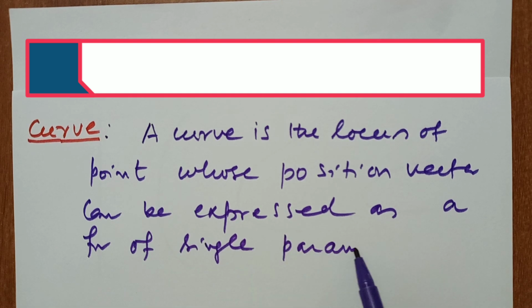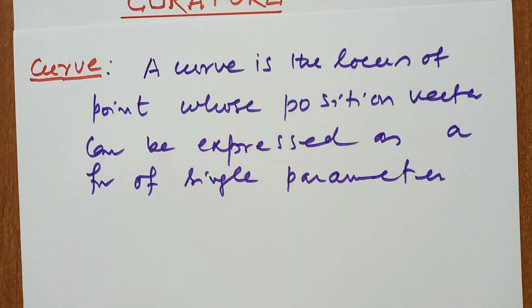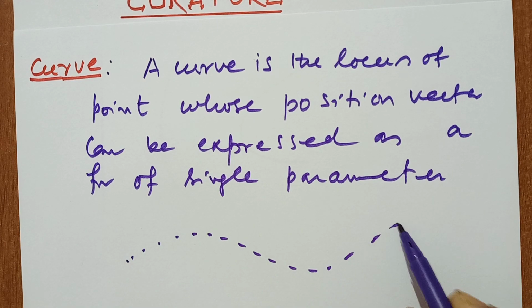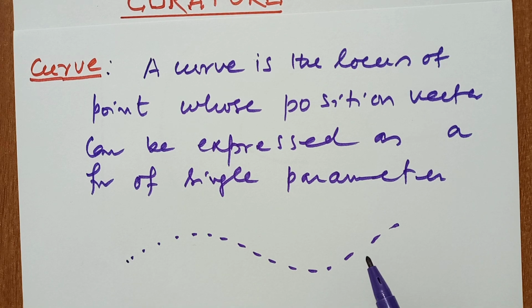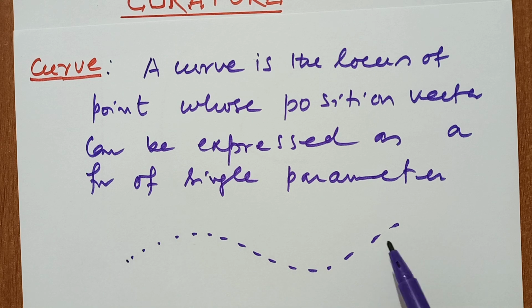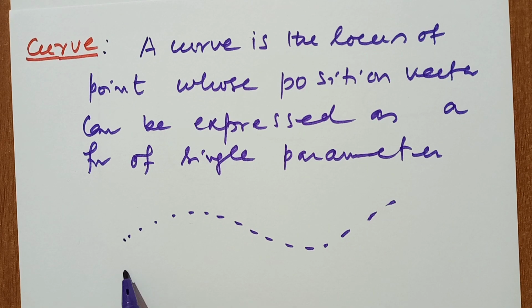It means that in a plane, if a particle moves in this way, this is known as a curve. Only one particle moves in a plane. Either this particle moves like this, or maybe it moves straight. This is a straight line. A straight line is also a curve, a particular case of a curve.